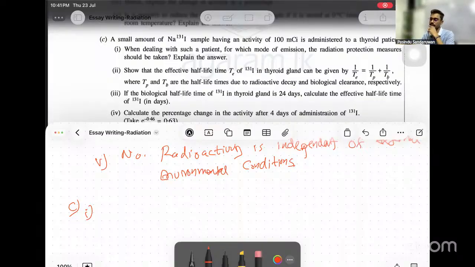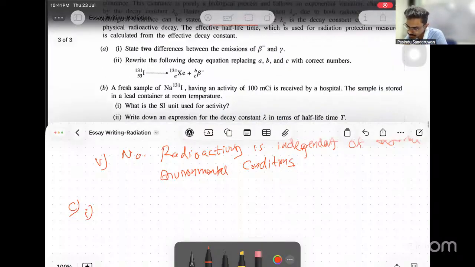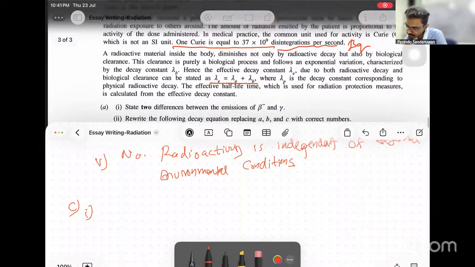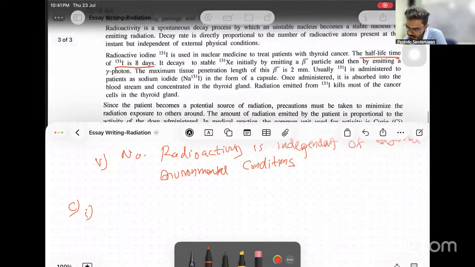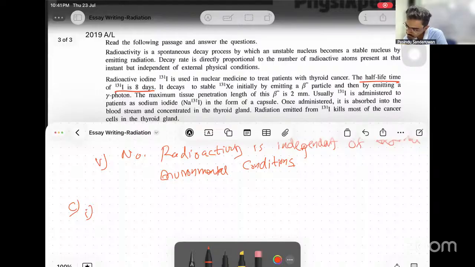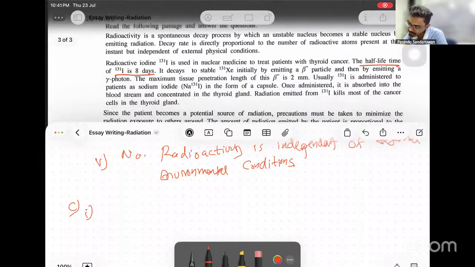Now we know from the description that it was given about penetration length, about gamma photons, and the maximum tissue penetration length of beta is 2 millimeters. The sodium iodide in the form of a capsule, once administered, is absorbed into the cells.